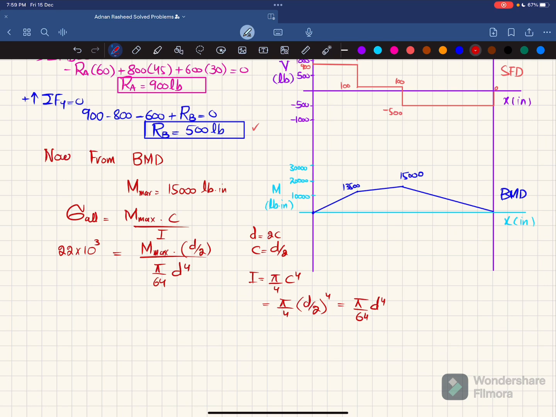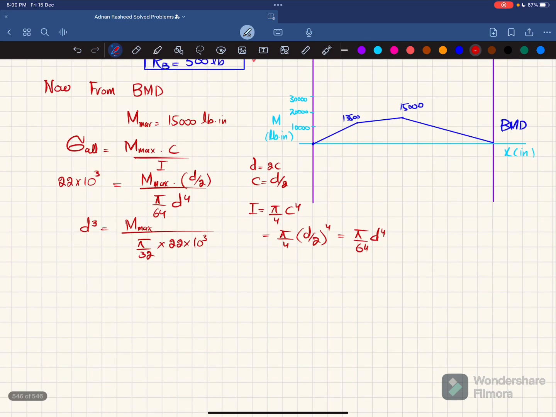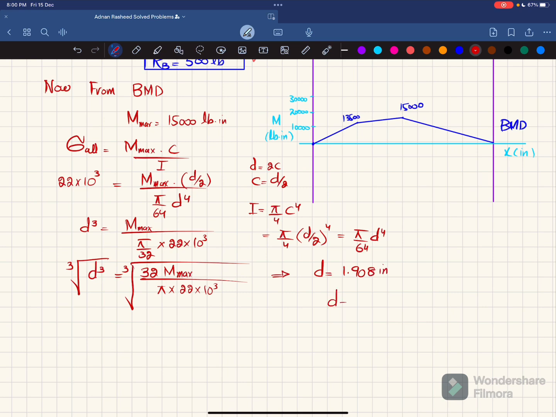Clear? And from here you will get d cube is equal to maximum bending moment divided by pi by 32 into 22 into 10 to the power 3. Clear? Or you can say it will be equal to 32 maximum bending moment divided by pi into 22 into 10 to the power 3. Clear? You can take cubic root on both sides, so you will get d will be equal to 1.908 inch. Or you can say d is approximately equal to, for safety you can take diameter 2 inch. And that is the answer.